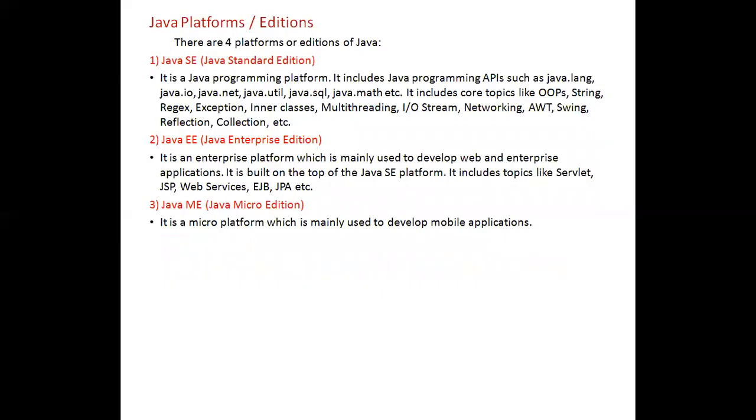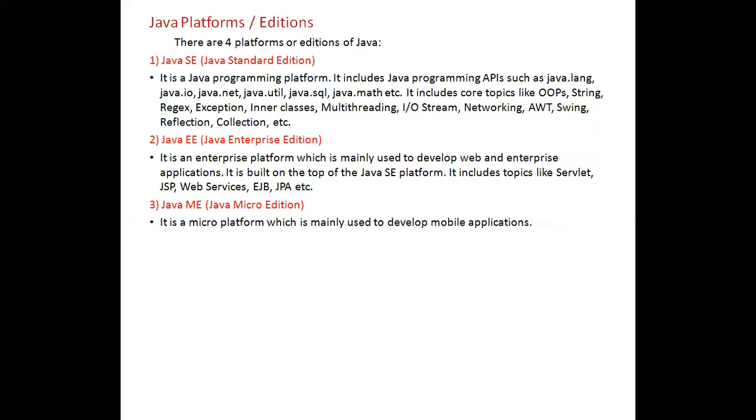And we have Java platforms. As I discussed in the previous slide, Java SE, Java EE, and Java ME. Java SE contains APIs like java.lang, strings, exceptions, multi-threading, IO, reflection, collection framework, everything. Java EE is an enterprise platform which contains EJB, JPA, and web services, servlet, JSP, everything.